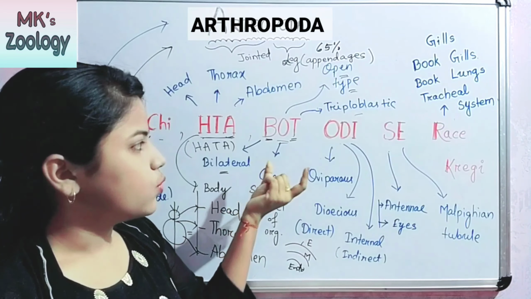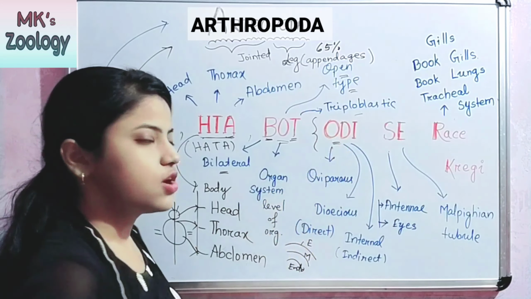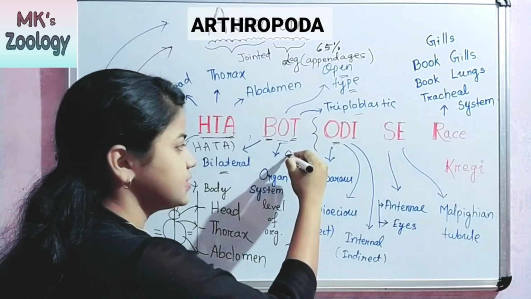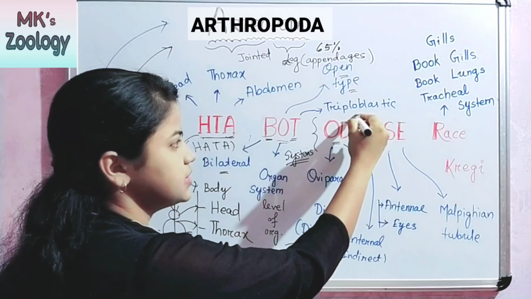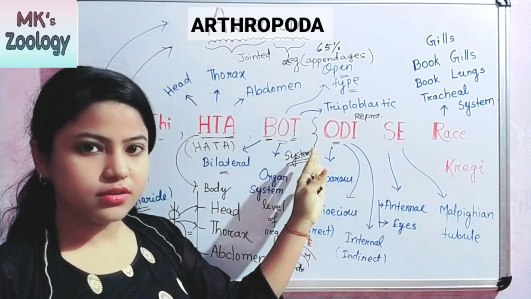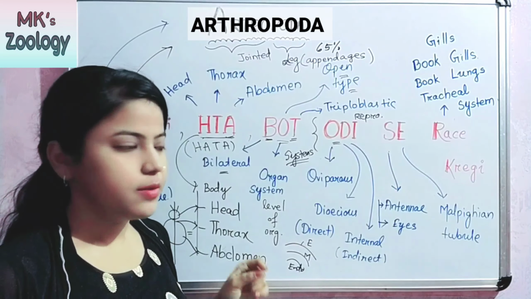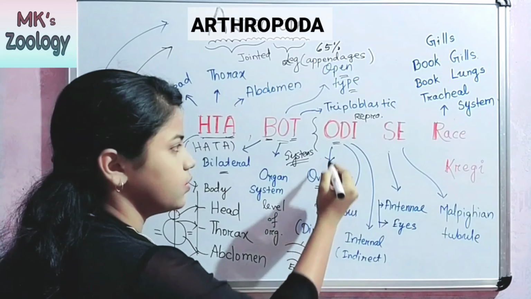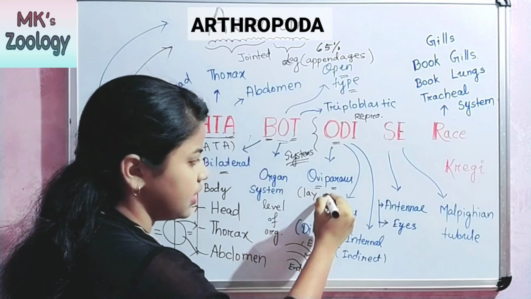The next one is OD. From this, all the organ systems start. OD means reproductive system. From here systems will arise, and OD means reproductive system, meaning they are oviparous. Here O means oviparous, which means they lay eggs.